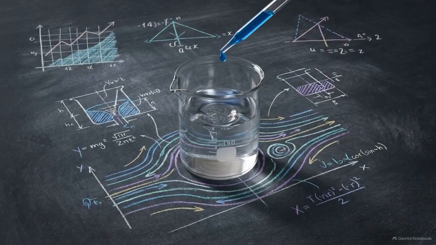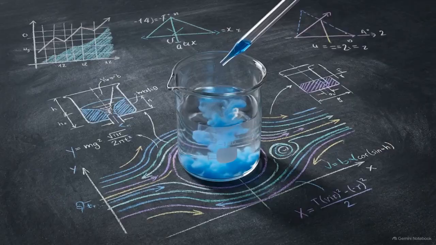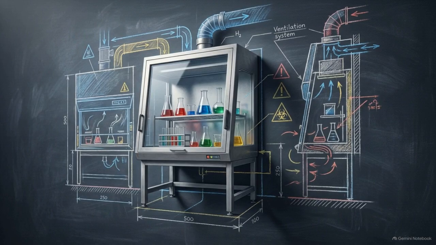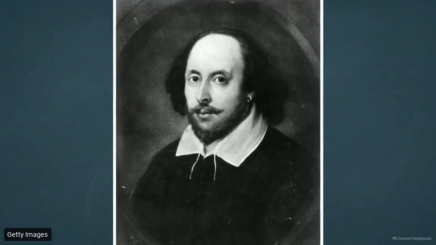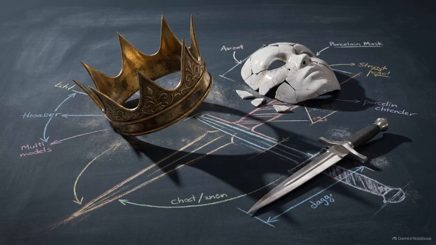We tend to view the laboratory as a place of absolute order. It's a sterile environment where variables are controlled, reactions are predictable, and the messiness of life is kept firmly behind glass. Then there's the theater of William Shakespeare. Here we find the exact opposite: characters acting on impulse, lovers defying logic, and kings making disastrous choices fueled by paranoia. It looks like pure chaos.